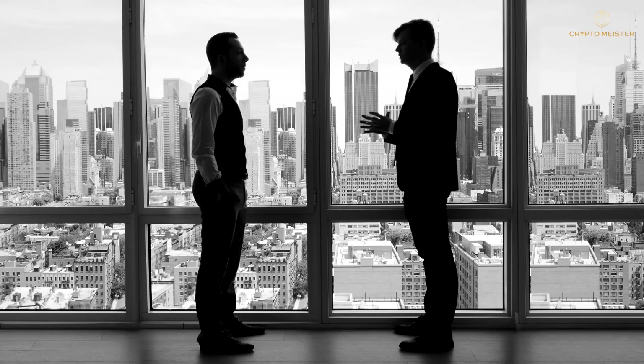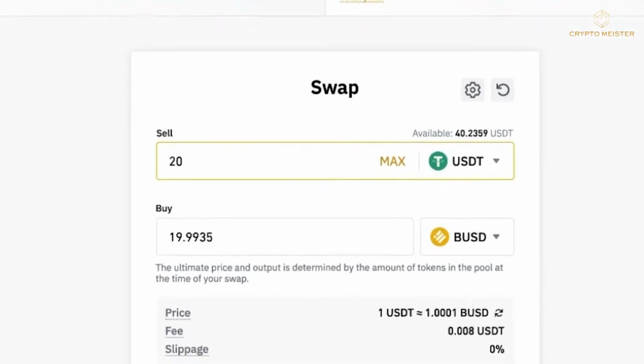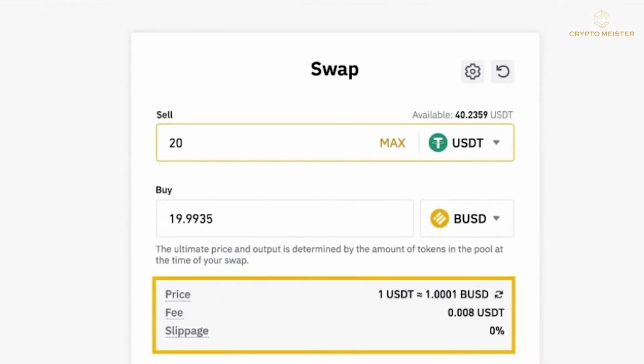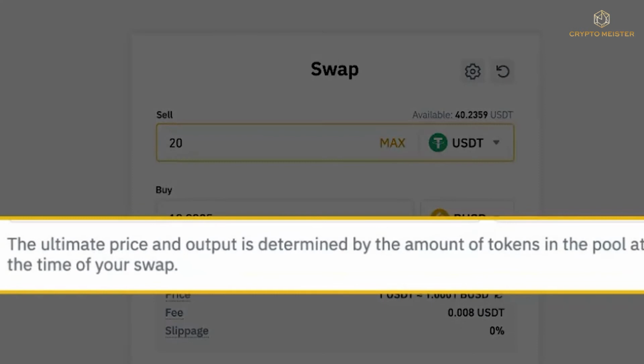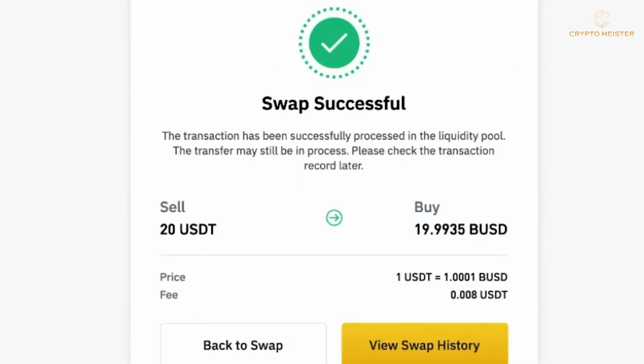The pricing quote for the transaction you're considering will then appear. You have 5 seconds to accept the quote and complete the transaction. Click Refresh to acquire a new rate if the 5 seconds have expired. Now press the Convert button. It takes less than a second for the transaction to complete, and you'll see the BUSD you purchased in your spot wallet.